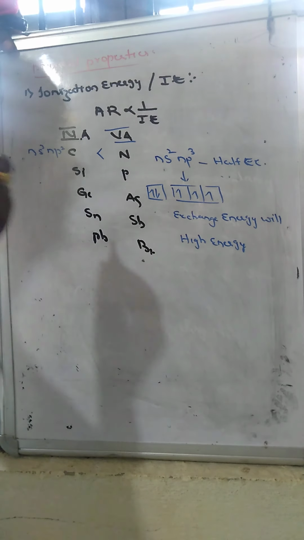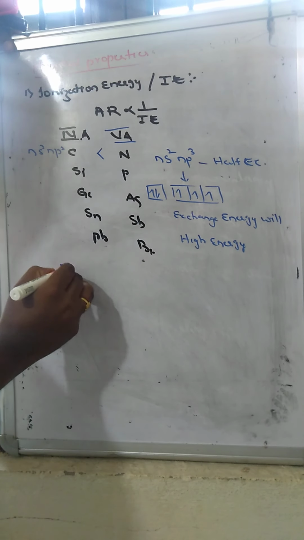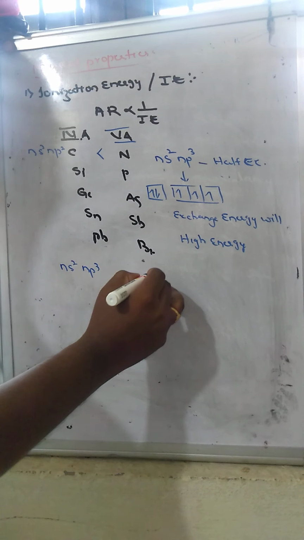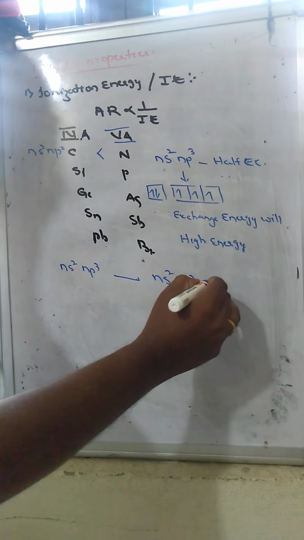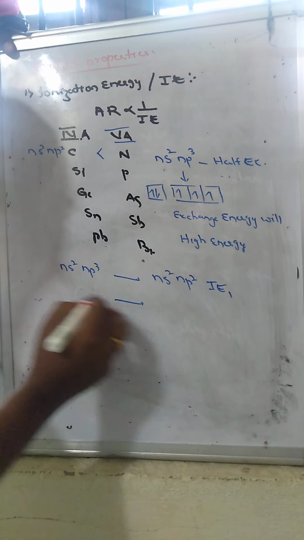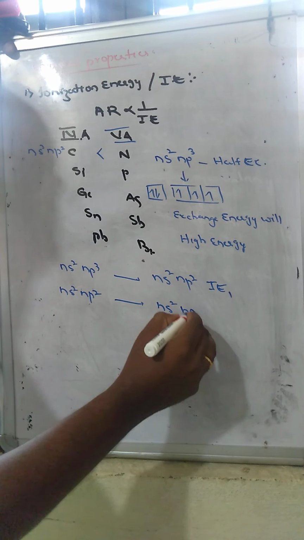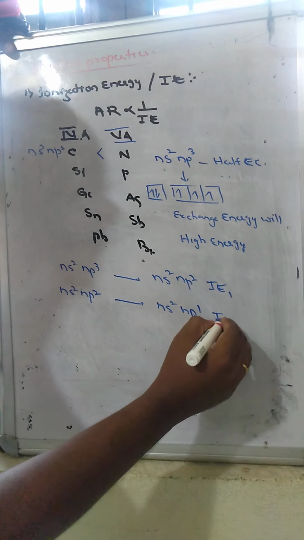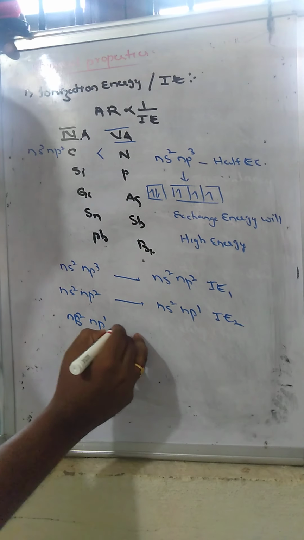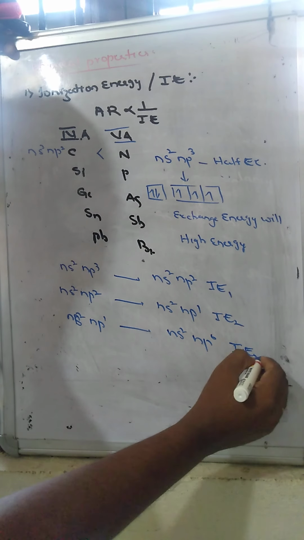But try to understand, if one electron is removed, we call it the first ionization energy. NS2 and NP3. If one electron is removed from that NS2 NP3, we call it ionization energy 1. If another electron is removed, it becomes NS2 NP1, and we call this ionization energy 2. Then NS2 NP0, and we call that ionization energy 3.